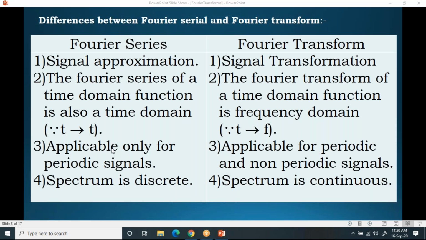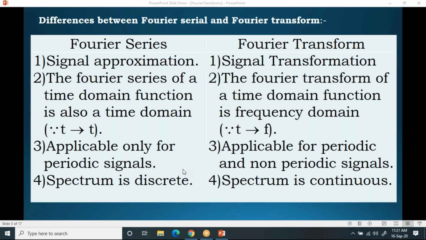And for the phase, you take the tan inverse of Bn by An, which gives you the phase spectrum. So in the case of Fourier series, the amplitude and phase spectra both are discrete in nature, whereas in the Fourier transform, the spectrum is continuous in nature. That means you know the difference between continuous signal and discrete signal. Please try to understand.